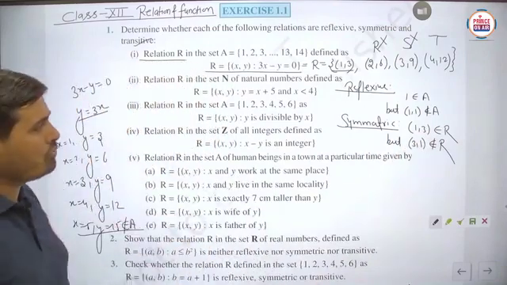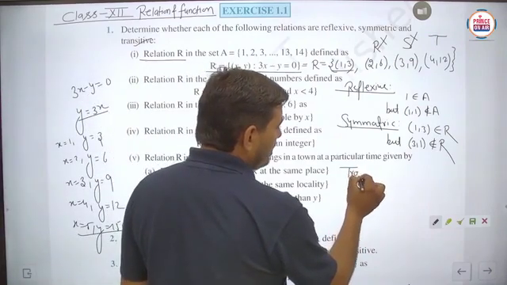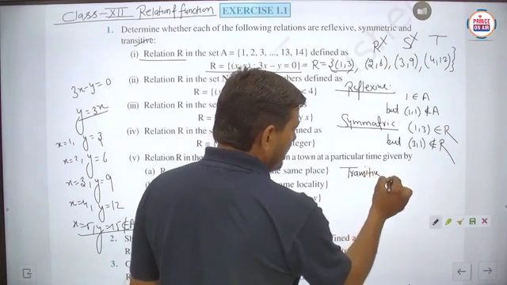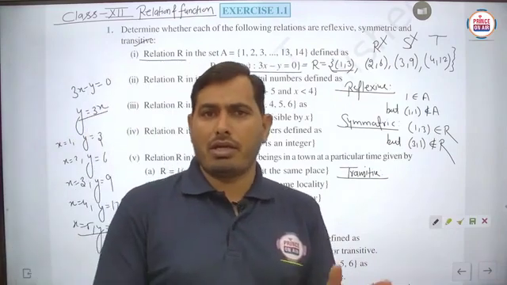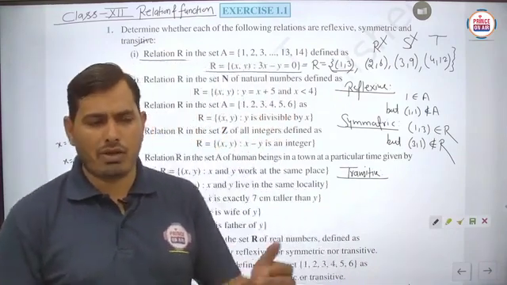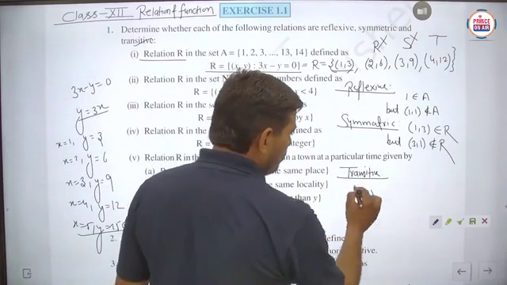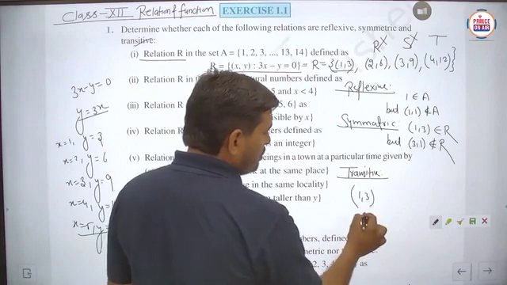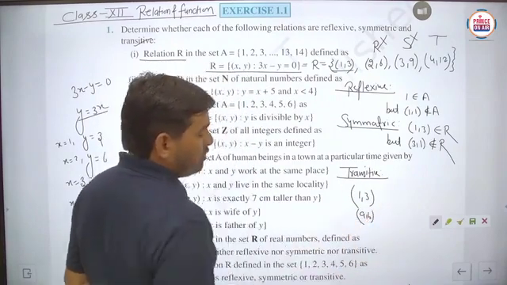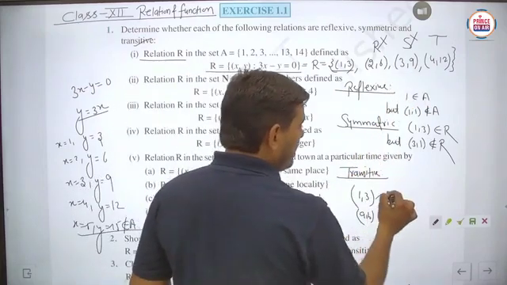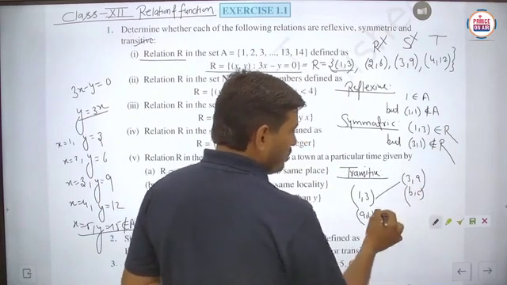And finally we have to see the transitive. So for the transitive case, we have to check each and every ordered pair, and you know very well that for the transitivity, if AB is there, BC is there, we have to check for the AC. Is it to be clear? So here 1 comma 3 we have to check. Suppose this is taken as AB, then we have to take the next ordered pair that should be appropriate to the BC. So here you can say that 3 comma 9. So this is AB, then this is the BC, because B will be same here.